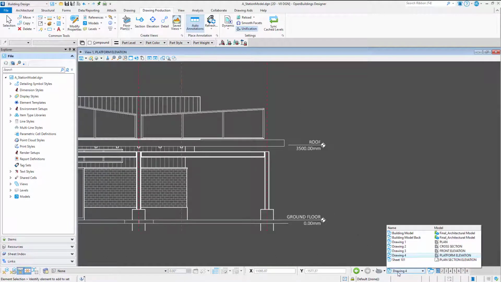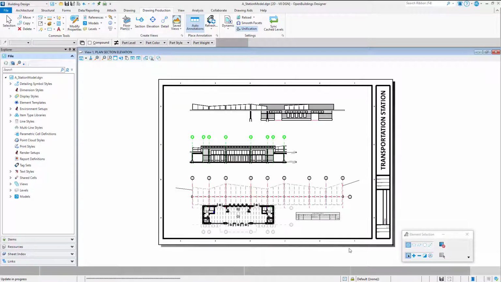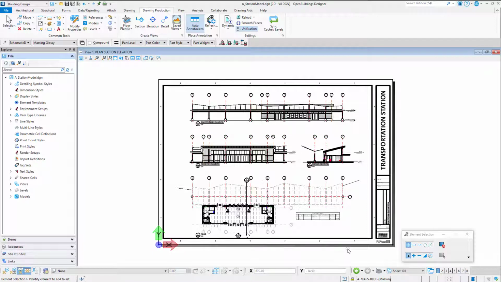Let's just take a look at the sheet. That looks great. Matches up with my drawing standards.